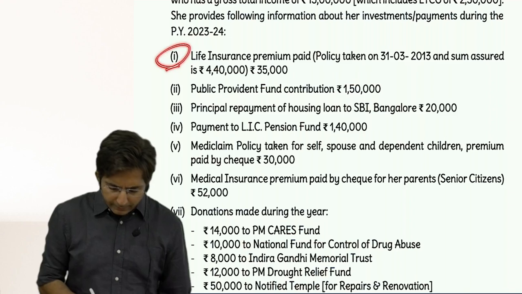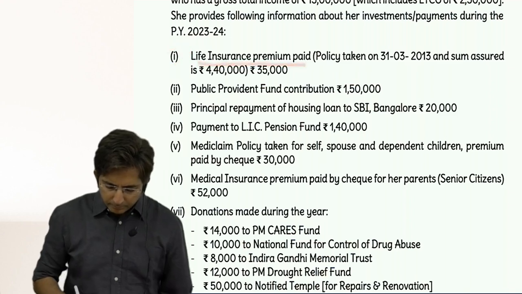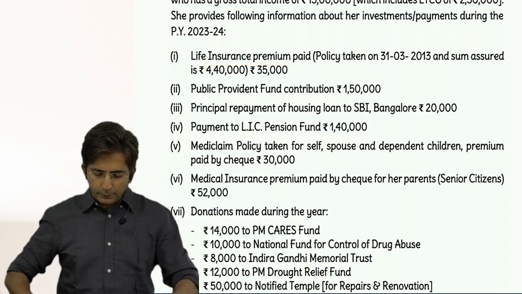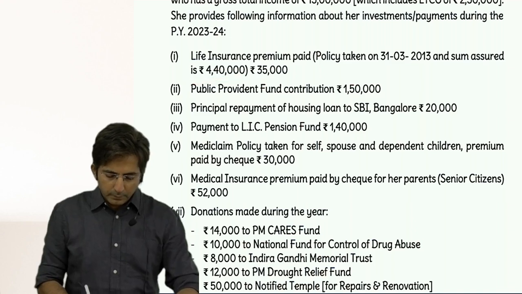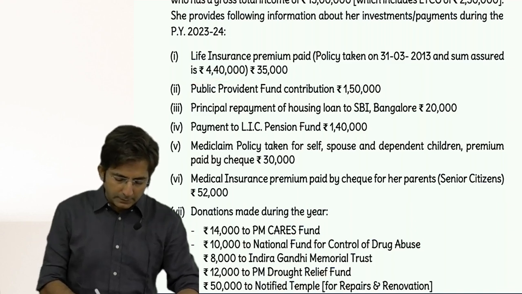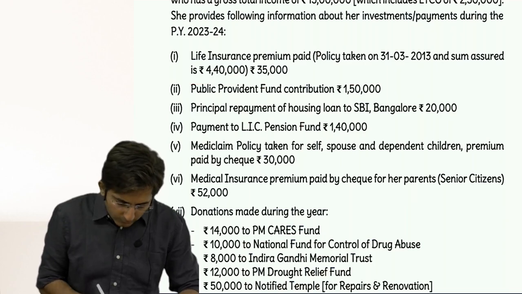So first point, read: life insurance premium paid, policy taken on 31st March 2013, sum assured 4,40,000. Okay, now tell me, life insurance comes in 80C. So first do one thing, write here 80C.